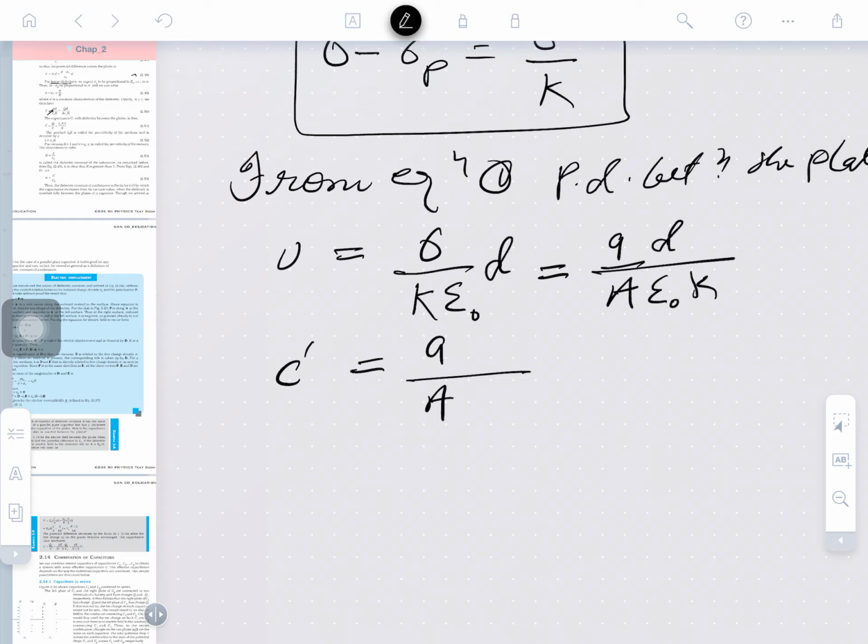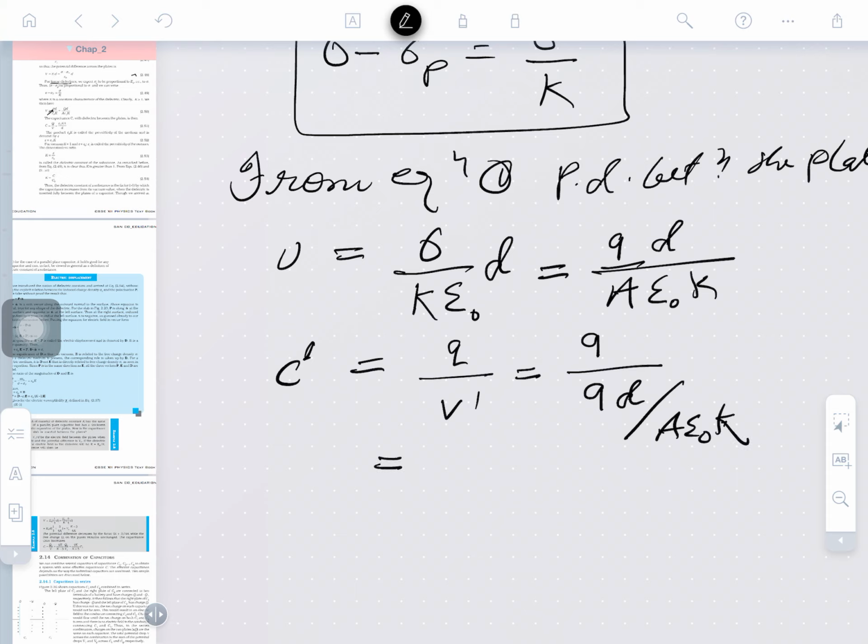Formula for the potential. And later, C dash is equal to... in place of C dash, obviously, the new potential gives the new capacitance. So the new capacitance can be written as, what is the formula for capacitance? We are representing this with a dash. It shall be Q by V dash. Charge will be the same. So Q divided by V dash is Q times d, over A epsilon, and here K will come.